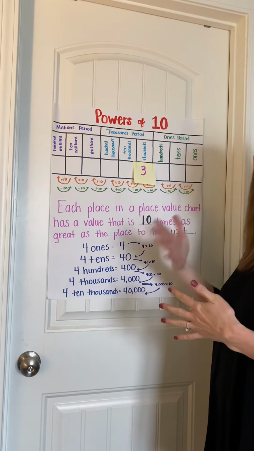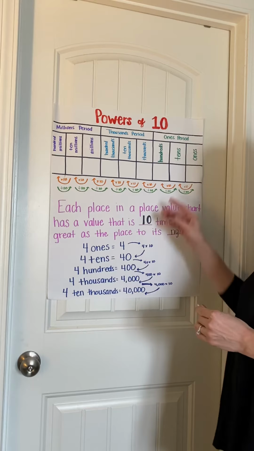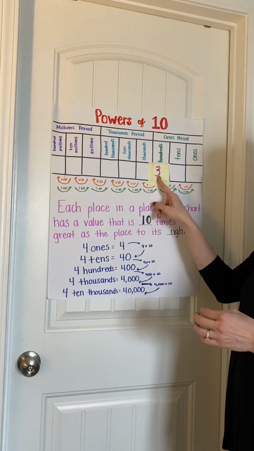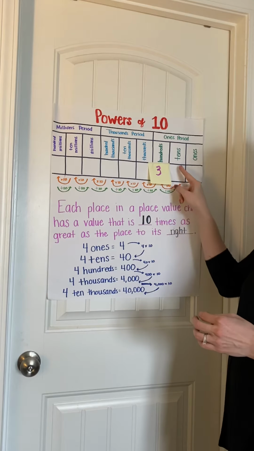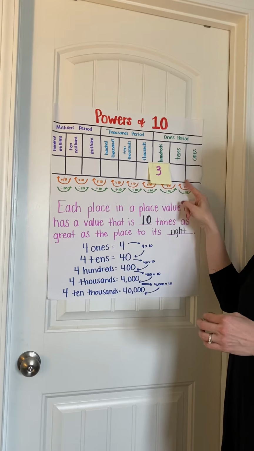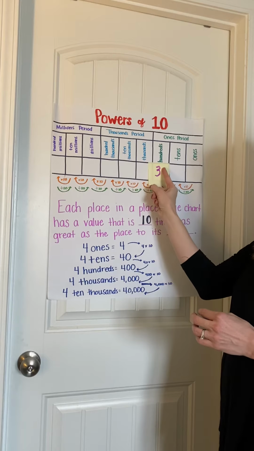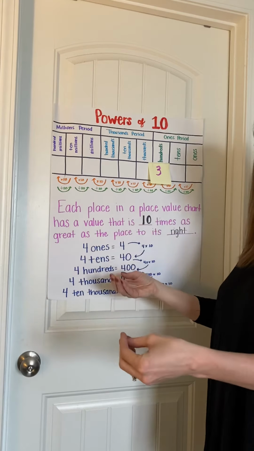Down here I have a note that each place in a place value chart has a value that is 10 times as great as the place to its right. So again, this 300 is 10 times bigger than 3 tens. So this is the right of this place. So this value is going to be 10 times bigger.